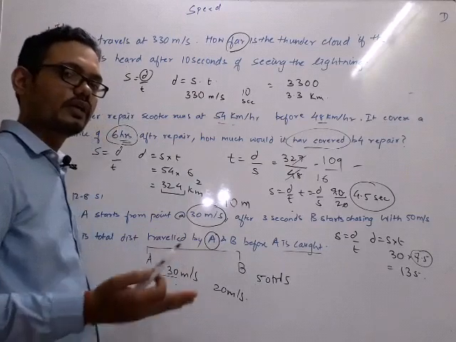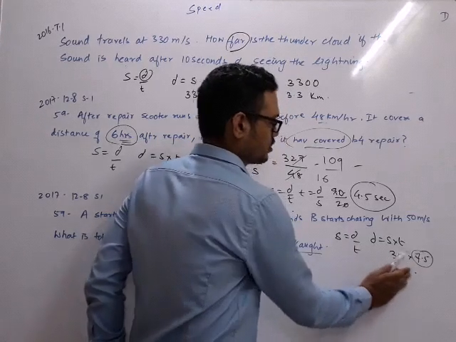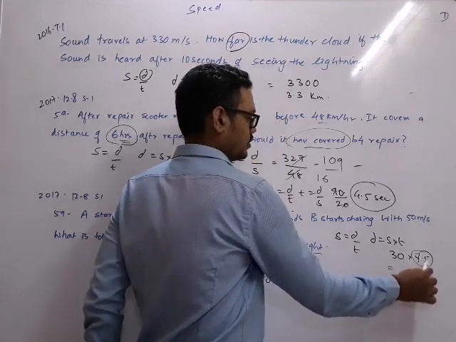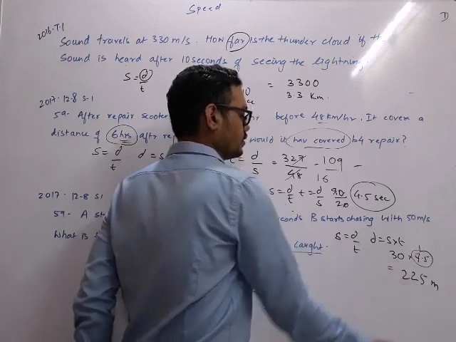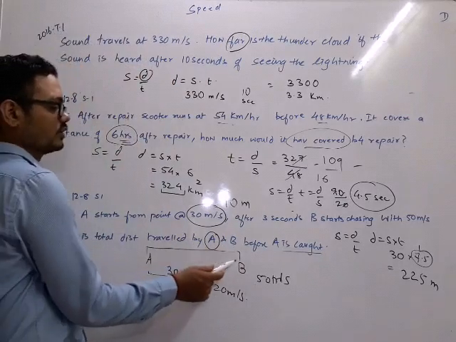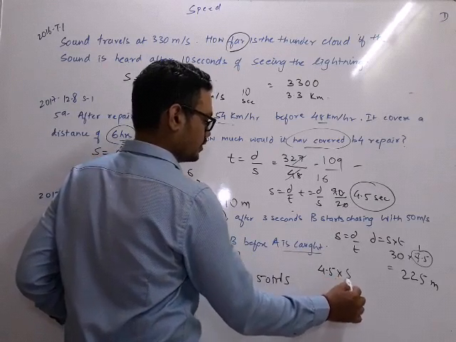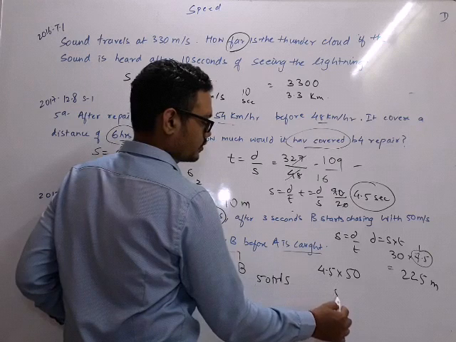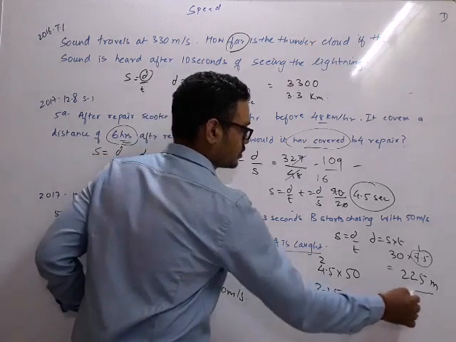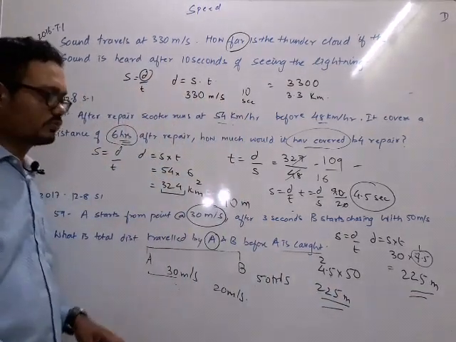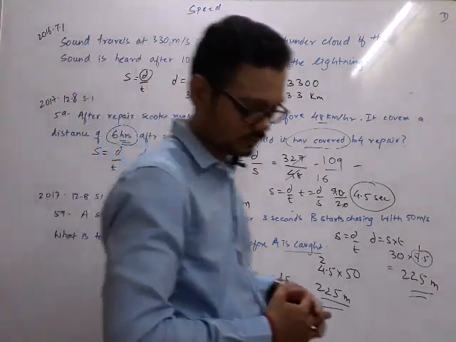So the total distance traveled by A is for 7.5 seconds. So in 7.5 seconds he is traveling this much, which is 5 3s are 15, 7 3s are 21 plus 1, 22. 225 meters he has traveled. Similarly, how much has B traveled? For B it is 4.5 seconds. His speed is 50. So it becomes 5 5s are 25, 5 4s are 20. 225 meters he has also traveled. Of course it has to be the same. So we'll add it. It will become 450, and 450 meters is the answer.